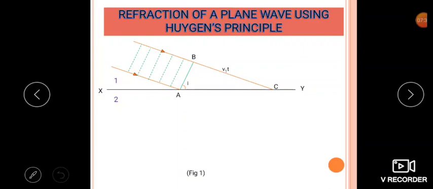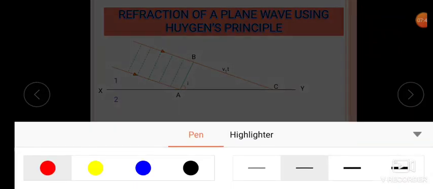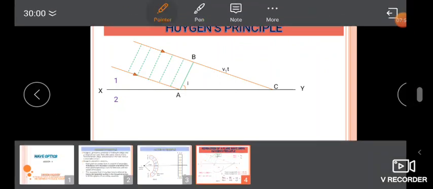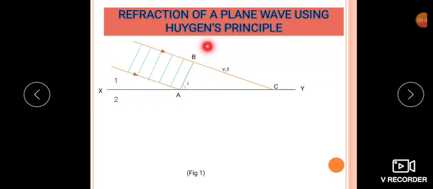Now, whenever the wave travels from B to C, at the same time the remaining wave from A will be moving into the second medium, the denser medium. Just observe here. Suppose in 1 second the wave from B travels up to a certain distance like this, only this much. At that time A will also travel a much shorter distance like this.